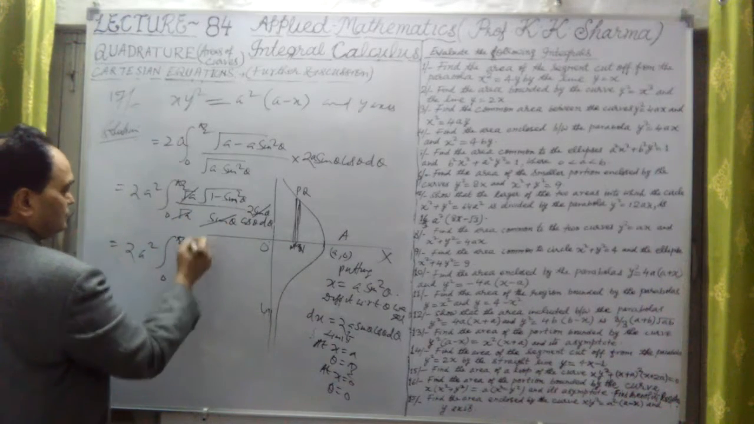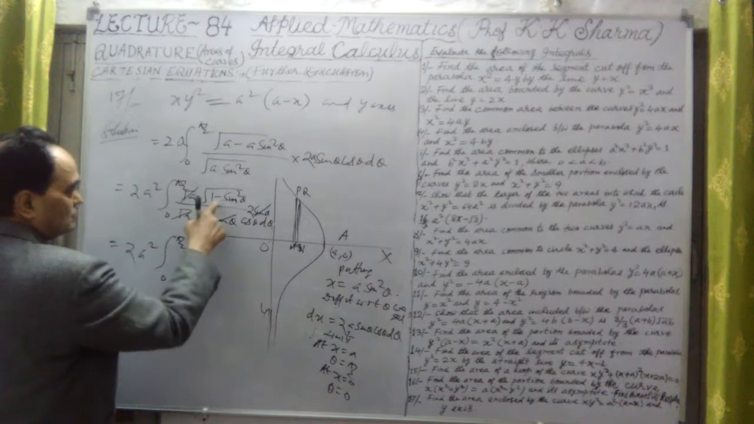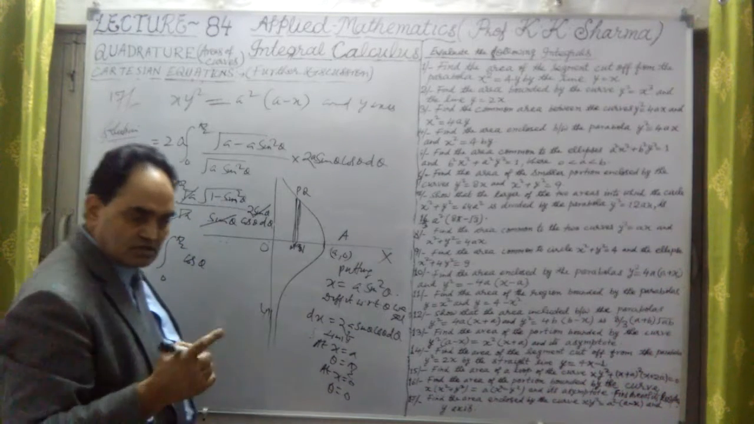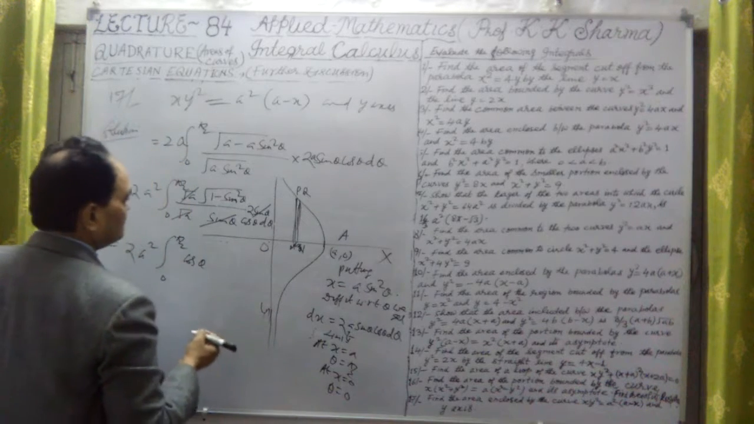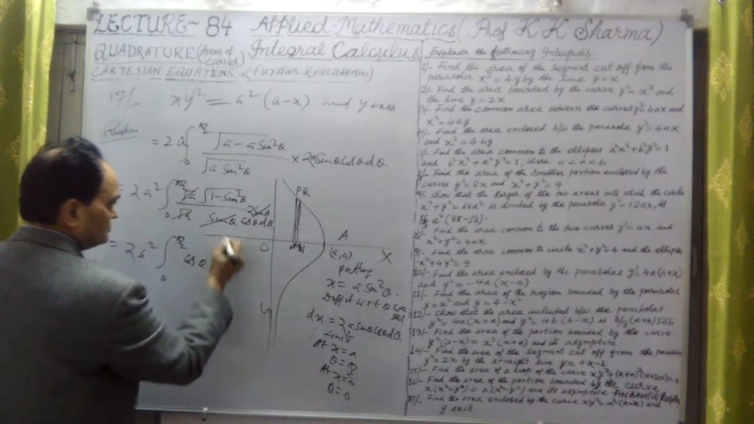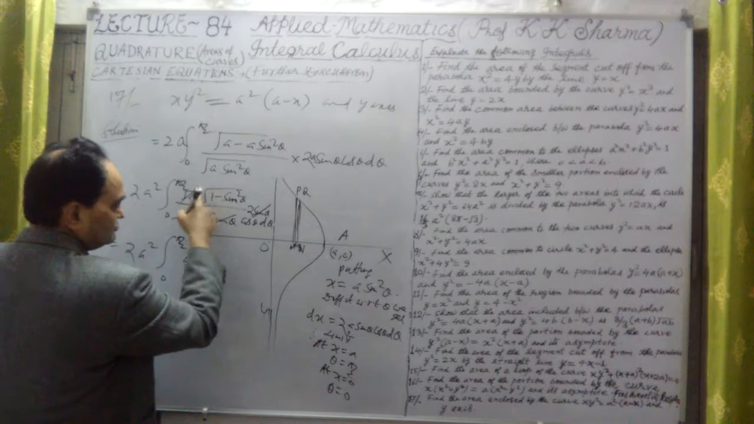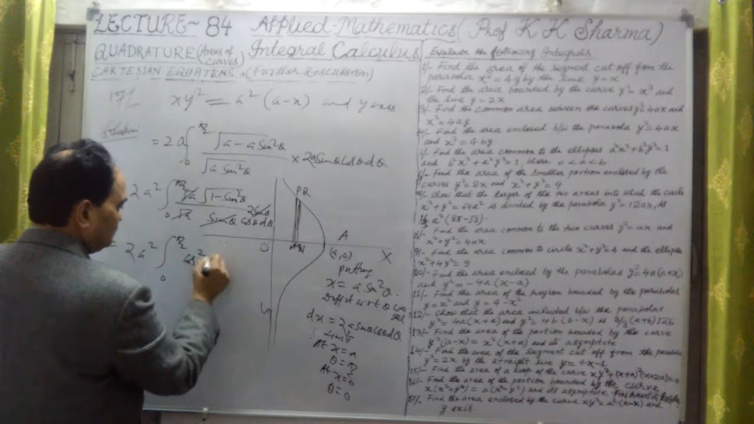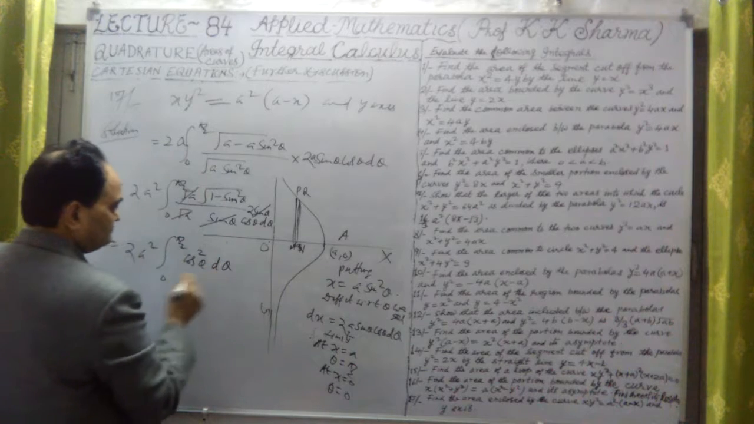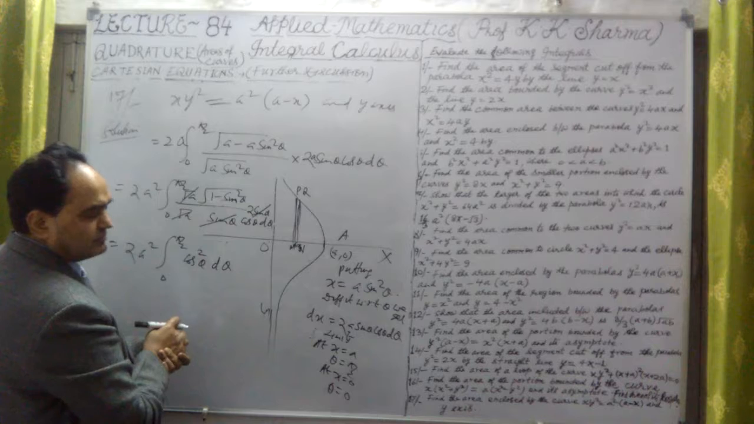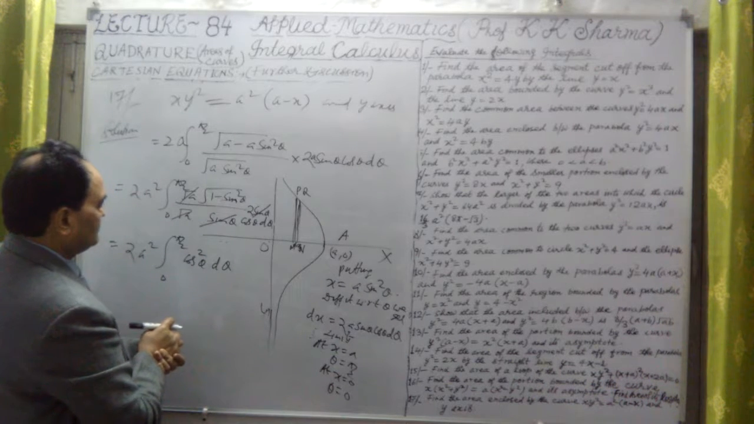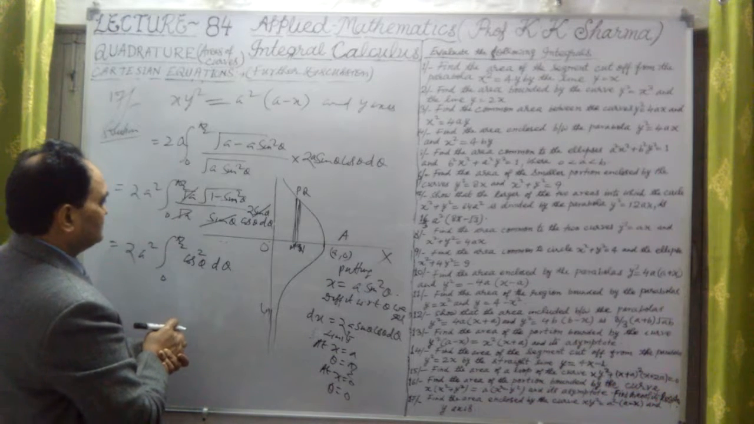So it is twice a square, 0 to pi by 2, cos theta, while under root 1 minus sin square theta is under root cos square theta. Square and square root cancel out. So this is cos theta from the square root, and this cos theta makes cos square theta d theta. If I solve it by the gamma beta function, let me solve it by gamma function, no problem.